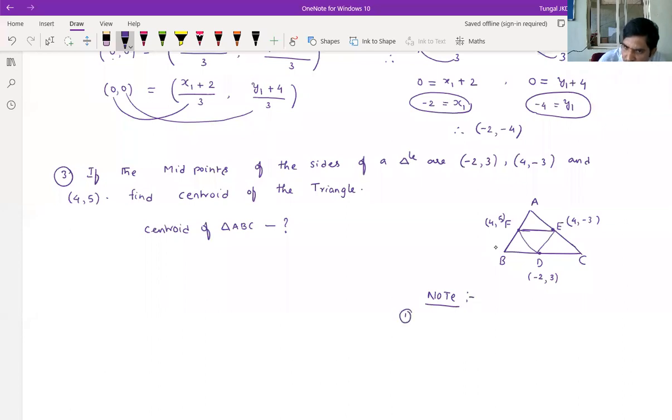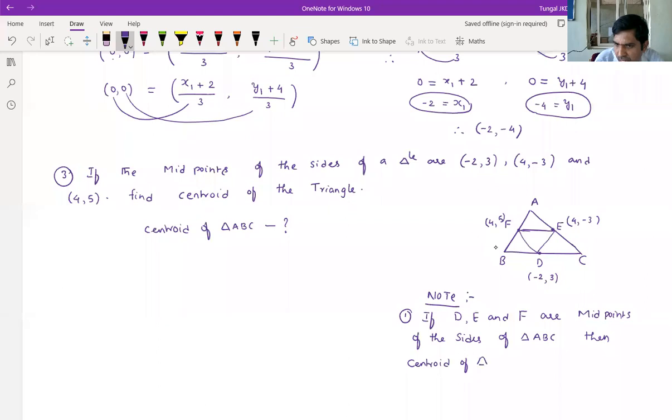First one, if D, E and F are midpoints of the sides of triangle ABC, then centroid of triangle DEF is equal to centroid of triangle ABC.